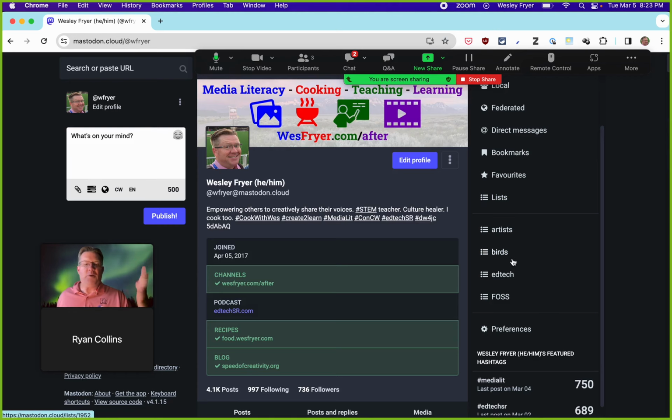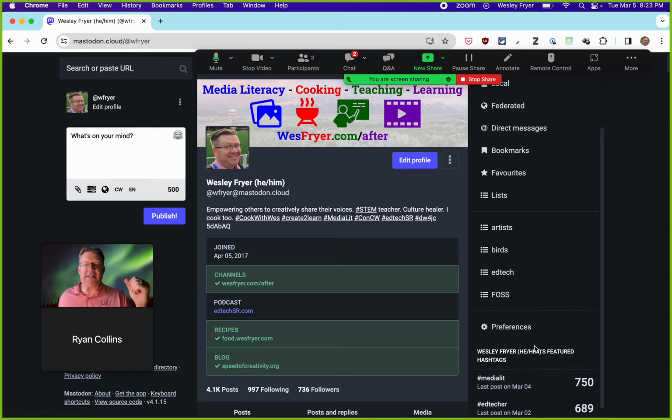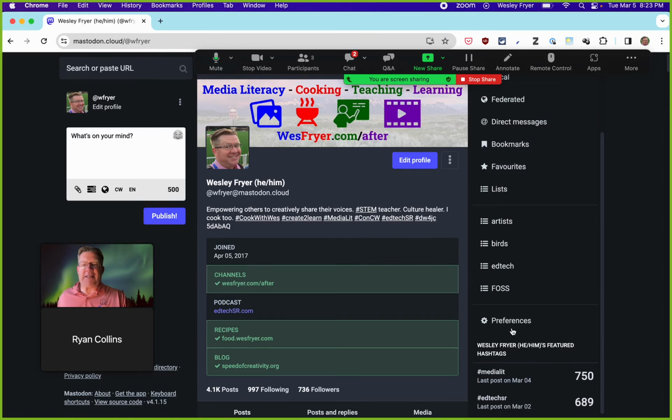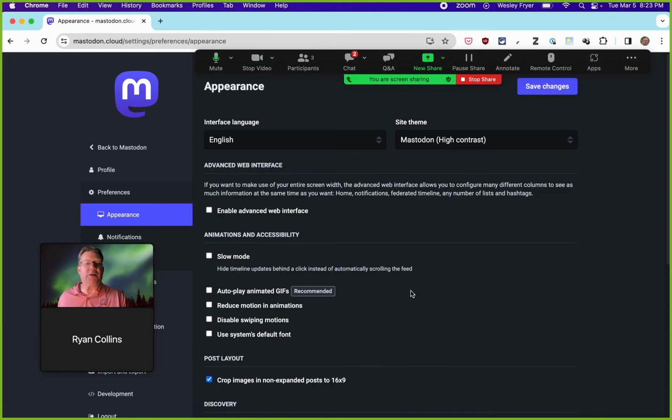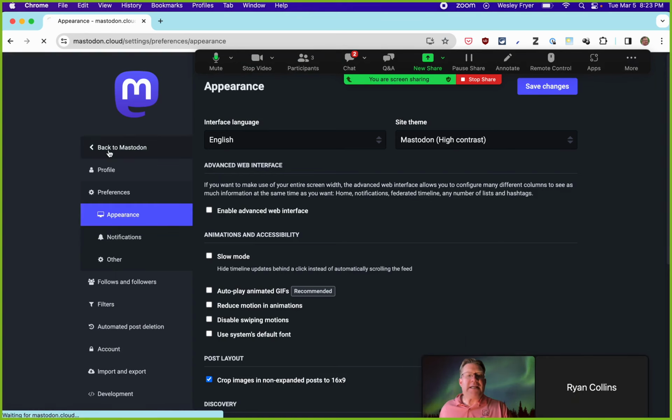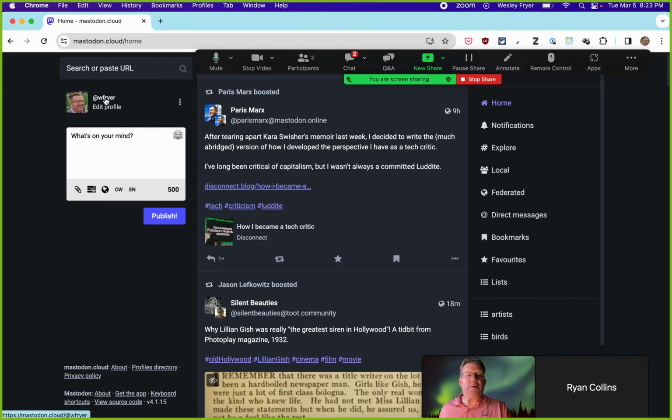There's a few other things, but you can also, I think, decide on your Mastodon profile the hashtags that you want to show up. I think you can set that within preferences. And Mastodon instances are at different versions.